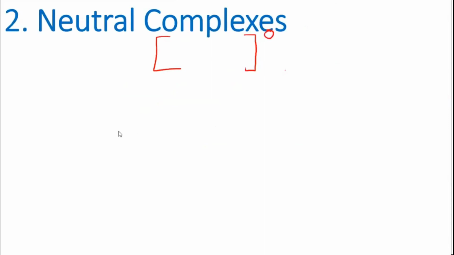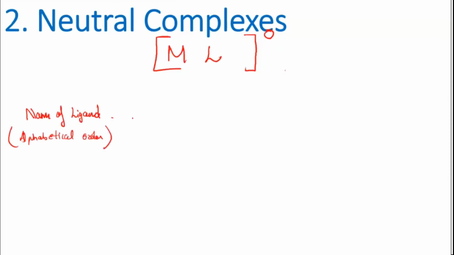What we did in the cationic complex: inside the complex there is metal and then ligand. We started naming by first writing the name of the ligand, and if there are many ligands, we name them according to alphabetical order. And then after this is done, we go for the name of the transition metal.